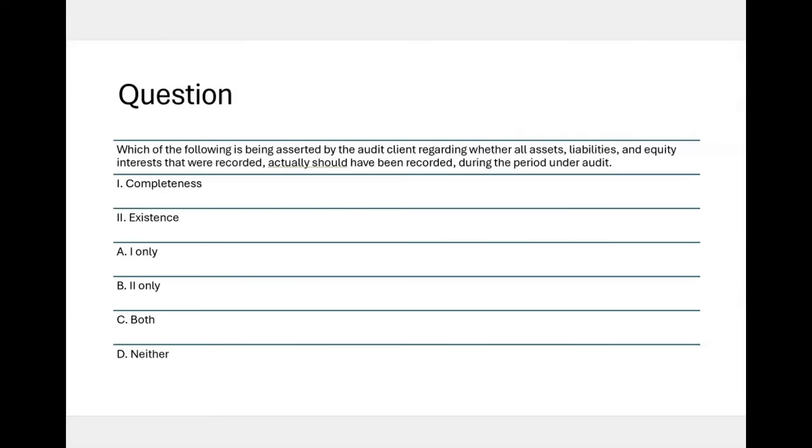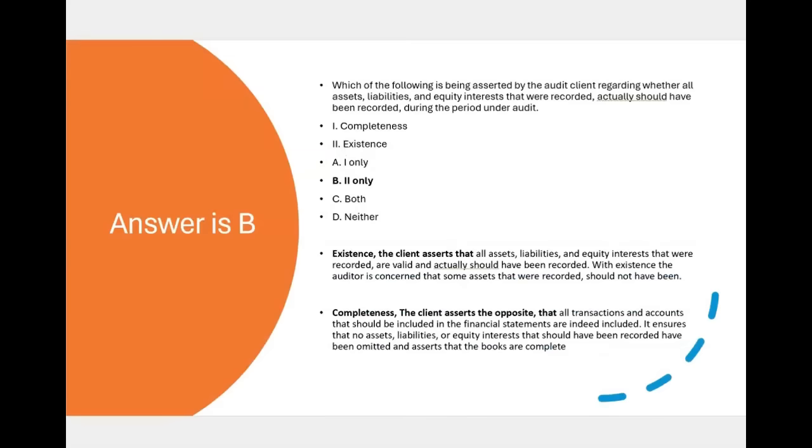All right, here's an example of a question you may have missed on the exam. Which of the following is being asserted by the audit client regarding whether all assets, liabilities, and equity interests that were recorded actually should have been recorded during the period under audit? And it's a little wordy, right? So what is the client asserting here? Completeness, 1. Existence, 2. Both, or neither? And the answer is B, 2 only.